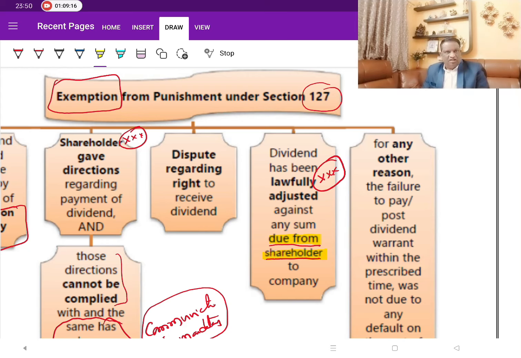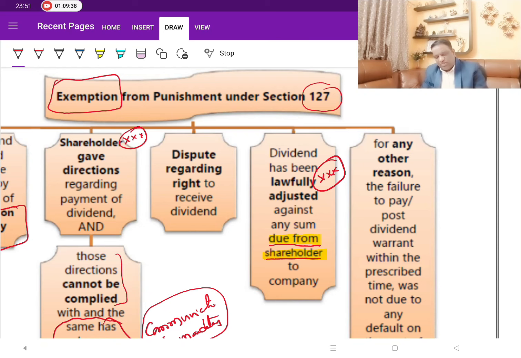So can we set off this amount? The answer is yes, provided it is lawful. So if it is a lawful adjustment, yes, you can do it. If it is not permitted by the respective law, you can't do it. But otherwise, if it's a lawful adjustment, yes. Basically, they will ask you about calls in arrears. Can they adjust? The answer is yes. If it's a lawful adjustment, they can do it.